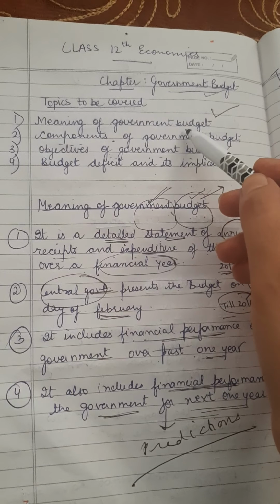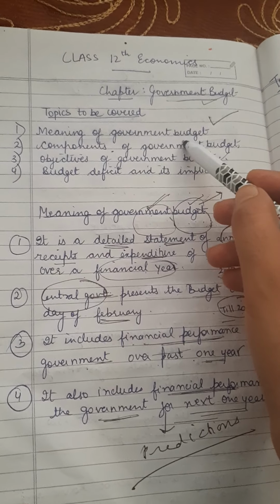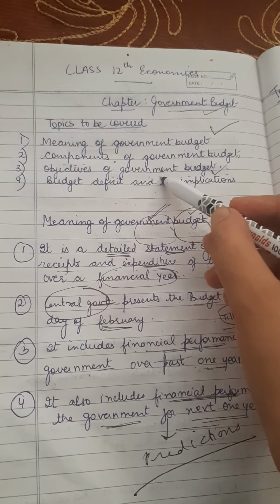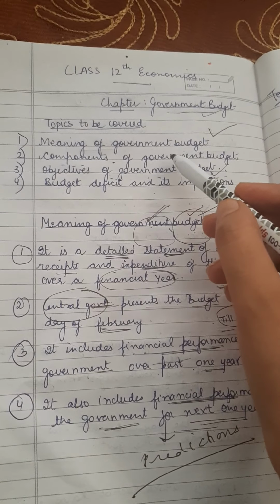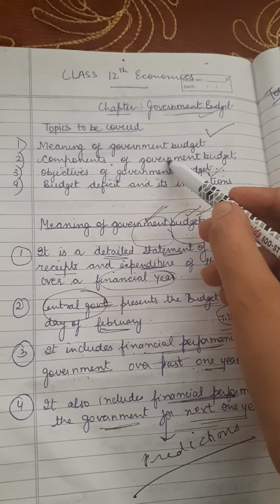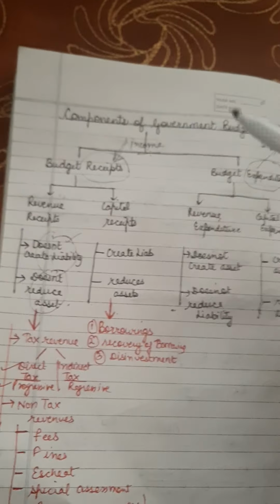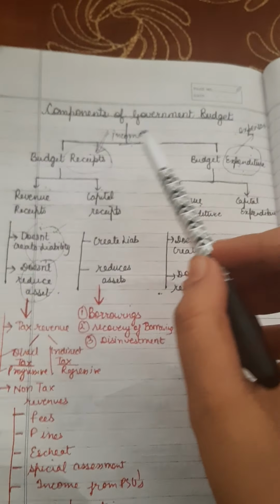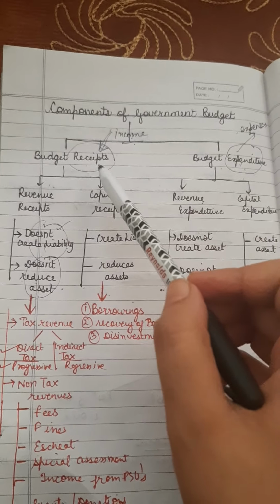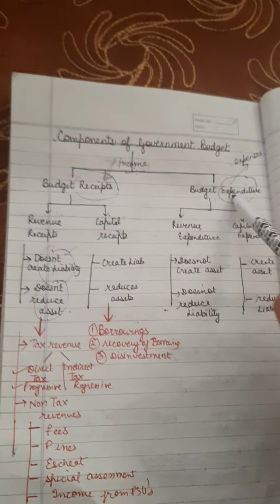In yesterday's lecture, I completed two topics of your government budget chapter: the meaning of government budget and the objectives. Today I'll be starting with the topic components of government budget. So let's start. There are two main components of your government budget: receipts and budget expenditure.